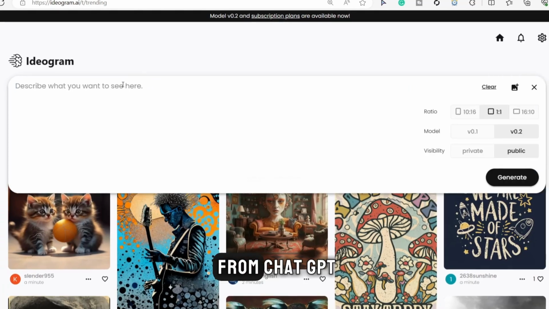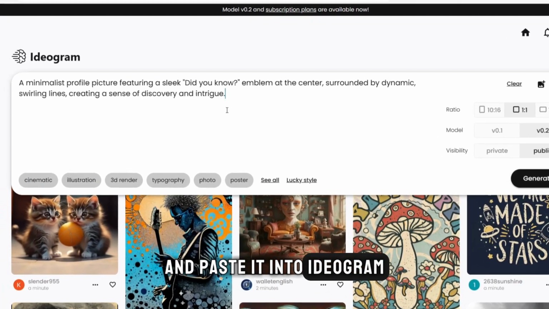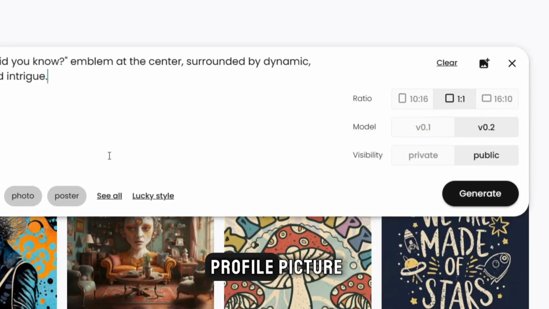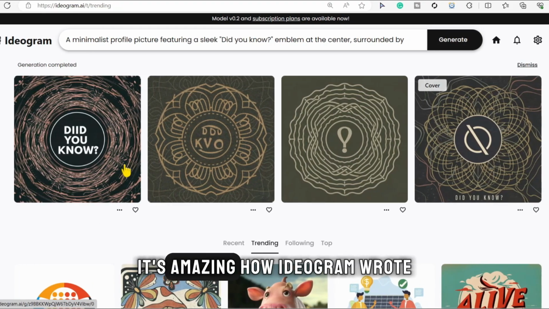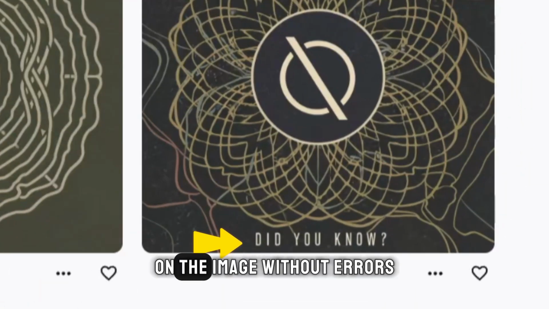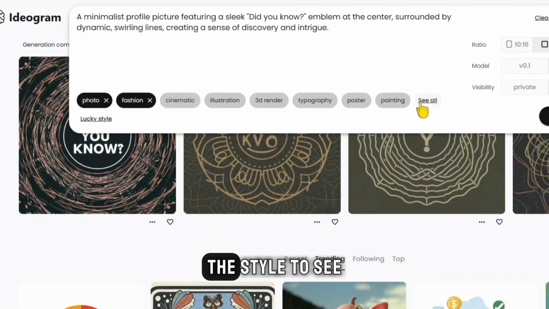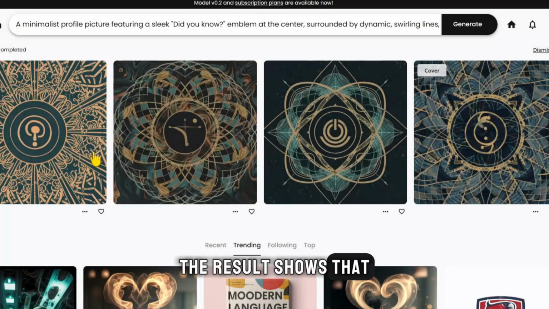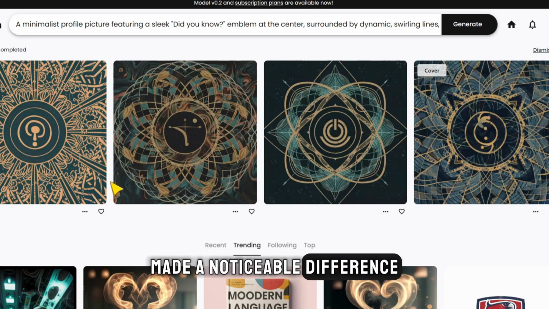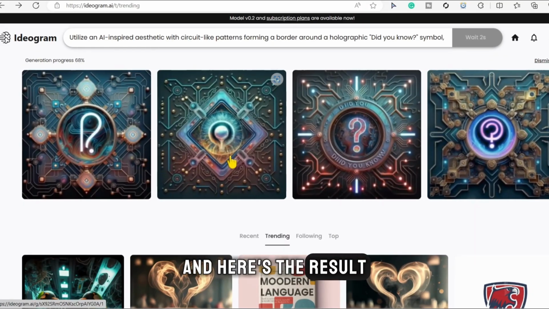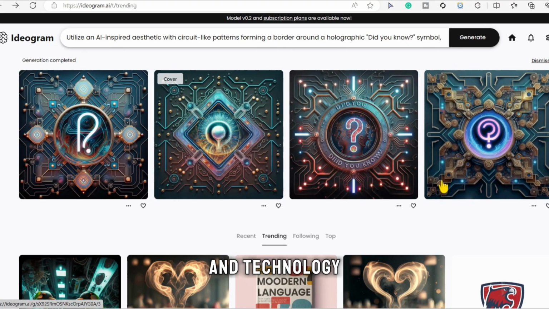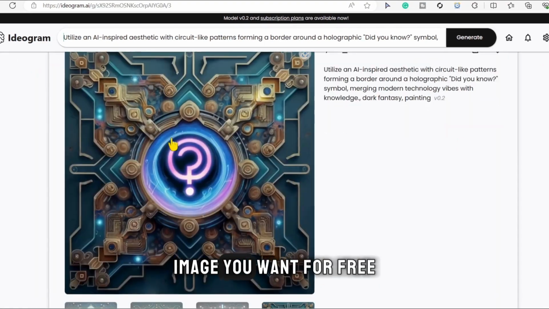Copy the first description from ChatGPT and paste it into Ideogram. Choose the appropriate square size for the profile picture, click on Lucky Style, press Generate, and wait a bit. The result is surprising. Even though the 4 designs are simple, it's amazing how Ideogram wrote Did You Know on the image without errors. Let's try changing the style to see if there's a difference. The result shows that changing the style made a noticeable difference. Now let's try changing the description. Copy the second description from ChatGPT, paste it into Ideogram, and here's the result. This time the designs resemble AI and technology, and you can download any image you want for free.